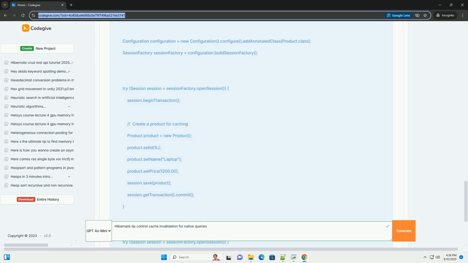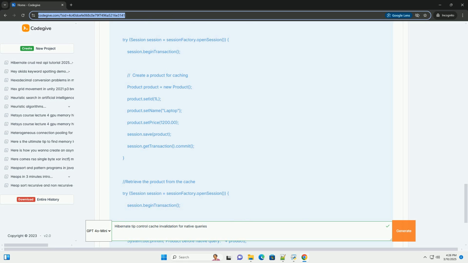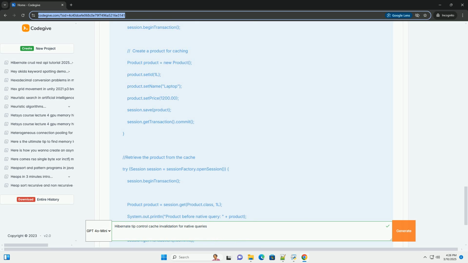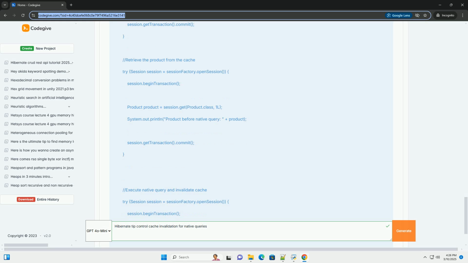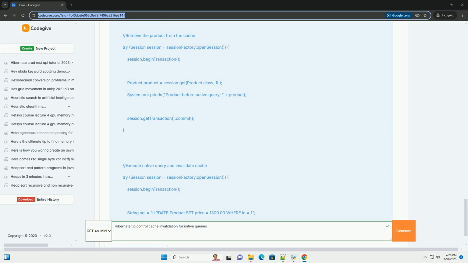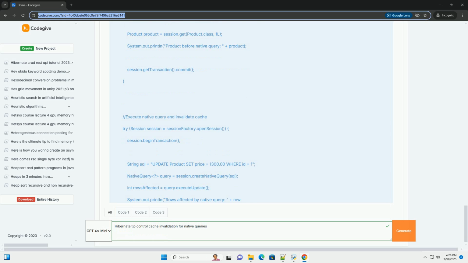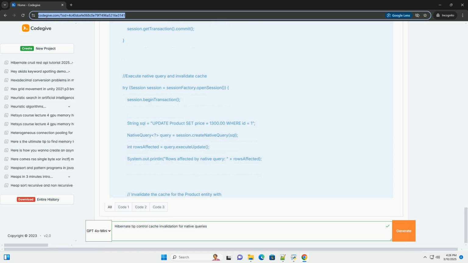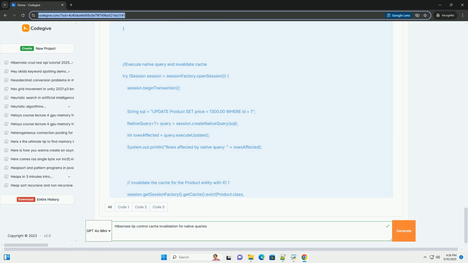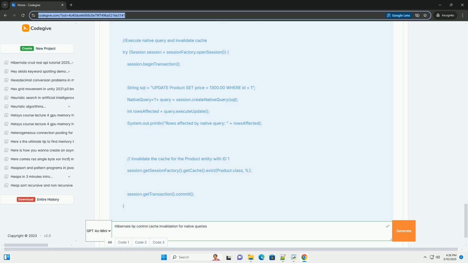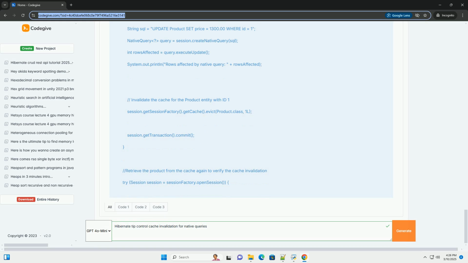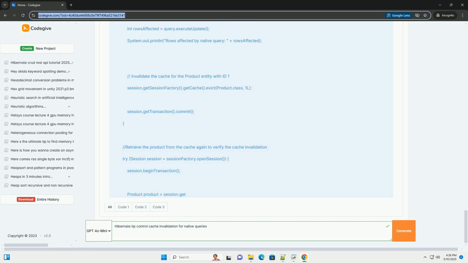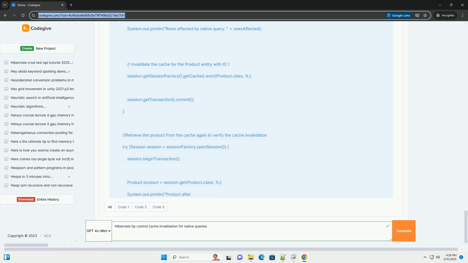Hibernate's caching levels. First level cache: session level cache associated with each session. Data retrieved within the same session is cached. This cache is automatically managed and is usually not a concern for cache invalidation. Second level cache: session factory level cache shared across all sessions created by the same session factory. This is where cache invalidation becomes crucial. Hibernate offers pluggable cache providers like Ehcache, Hazelcast, Infinispan, etc.